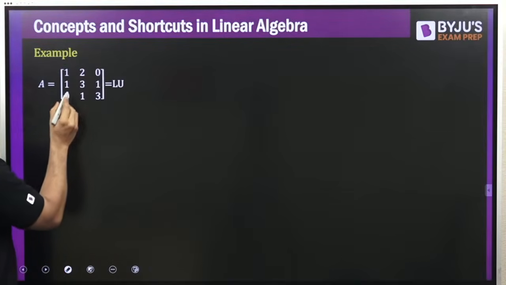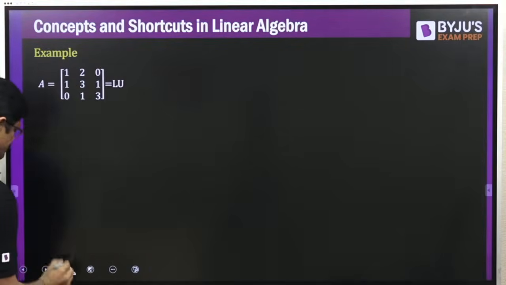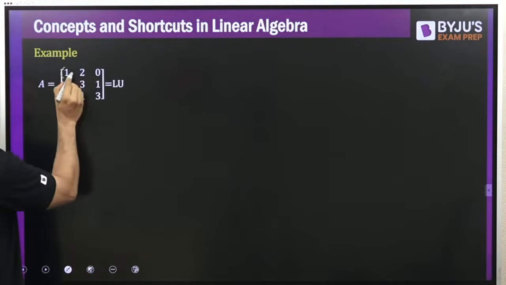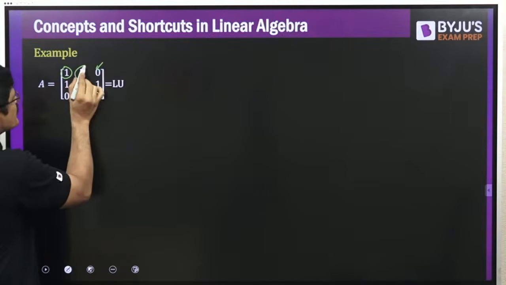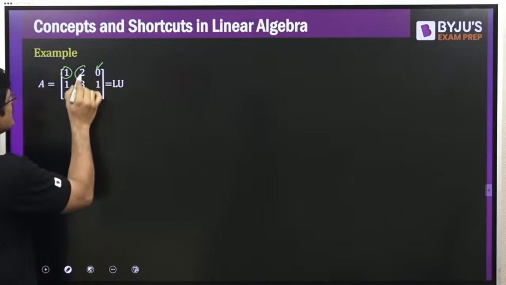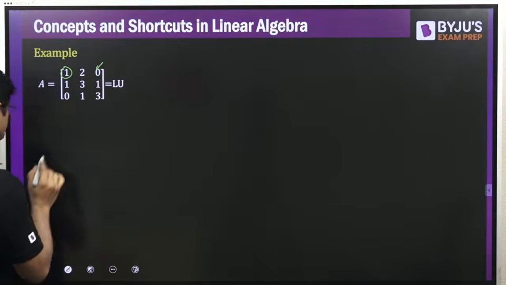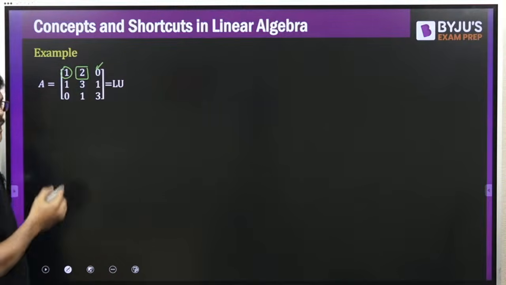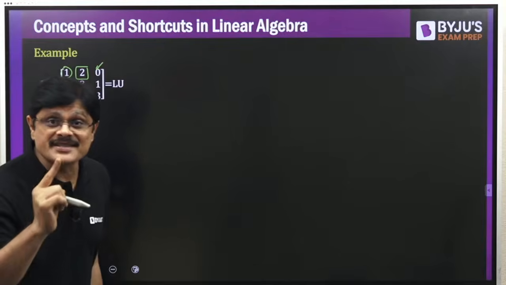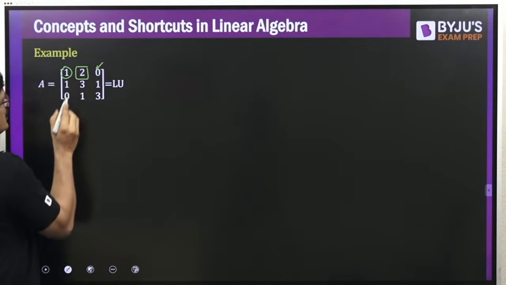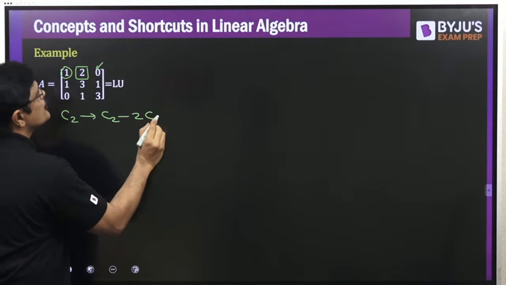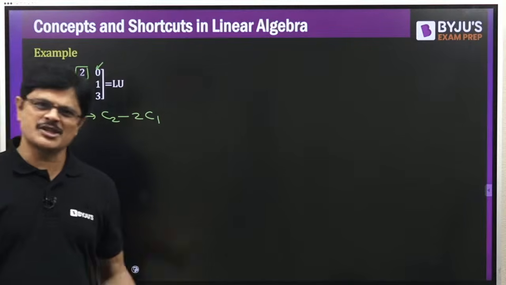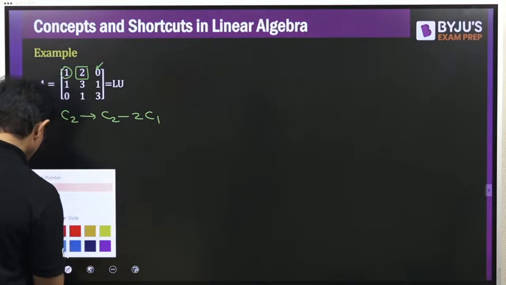Now this is the matrix. Using this, make this, but this is already 0, so don't worry about it. Only you have to make this element equal to 0. How to make it equal to 0? Here, you have to do column operations. C2 is C2 minus 2 times C1. First do that. So what is the new matrix?